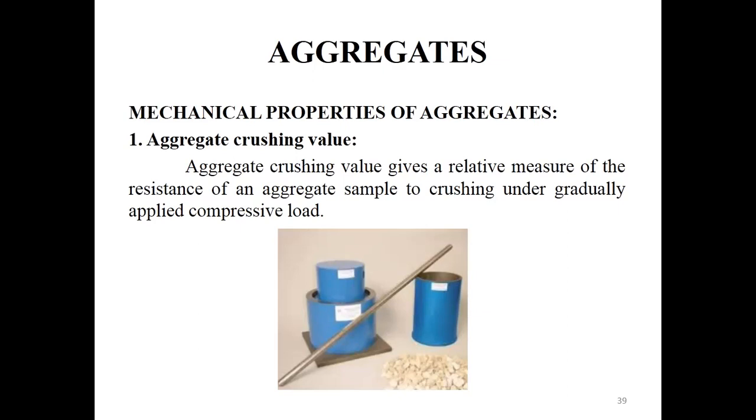This crushing value is restricted to 30% for the concrete that is used for roads and pavement. For other structures, the crushing value is restricted to 45%, meaning it should not be more than 45%. This is how the crushing value is obtained for aggregate.